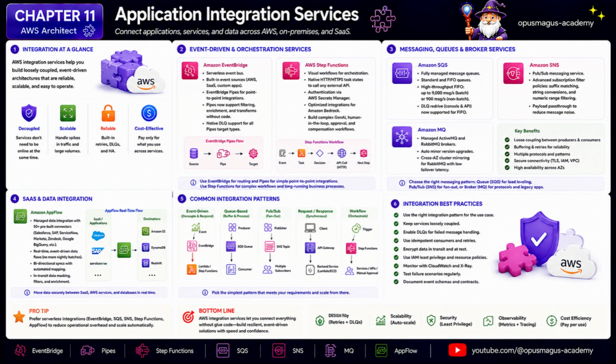SQS comes in standard and FIFO queues. Standard queues are highly scalable and support at least once delivery, but ordering is not guaranteed. FIFO queues preserve ordering and support exactly once processing behavior within their constraints. For workloads such as financial steps, inventory changes, or ordered business processes, FIFO can matter. Modern FIFO throughput improvements make it more practical for higher volume transactional workloads than older designs allowed, reducing the need for awkward sharding patterns.